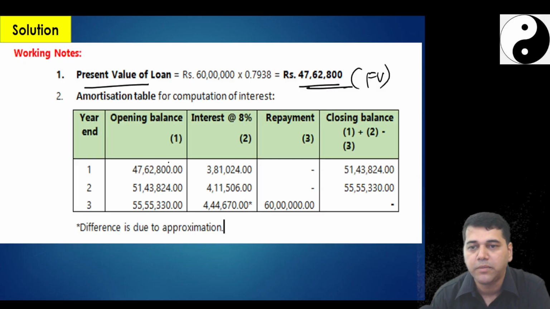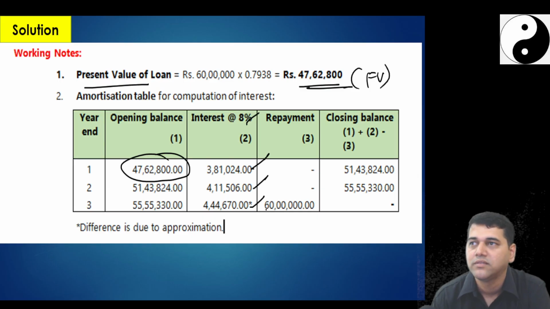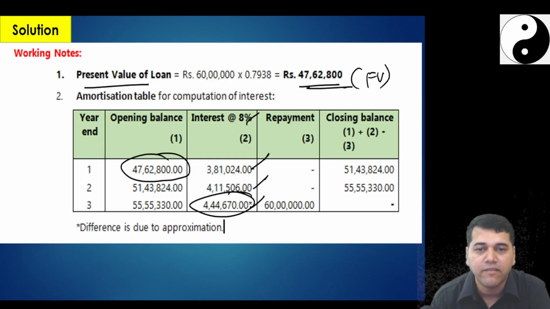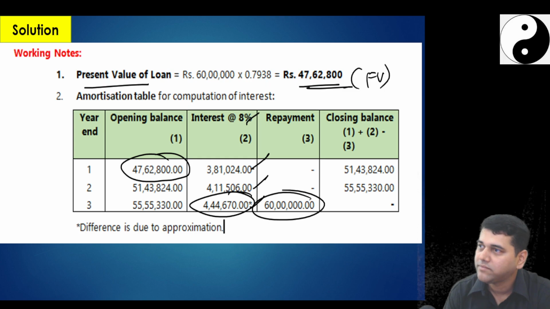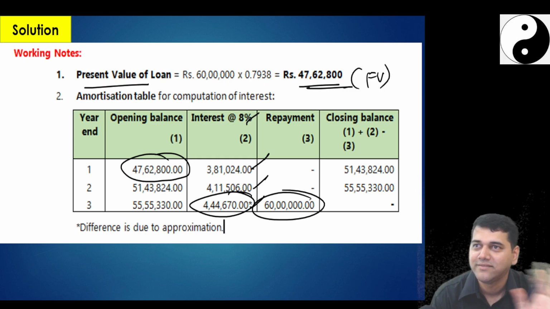Then amortization table. I will start with the fair value. Interest I will calculate at the 8%. Third year interest I am going to adjust, and I will bring the balance to 60 lakhs. Okay? Perfectly sitting in your mind.